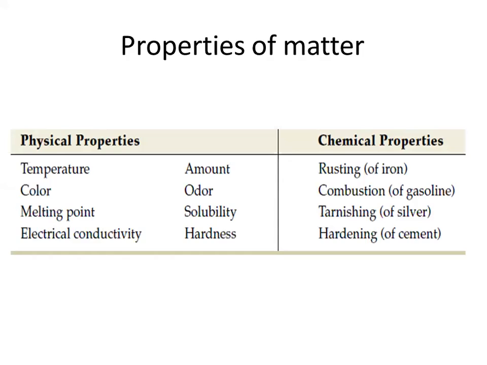Similarly, melting point, at what temperature it is going to melt, or the boiling point, at what temperature the matter is going to boil. This is also called a physical property, because like the example I have given, the melting of ice, that means melting point is a physical property.